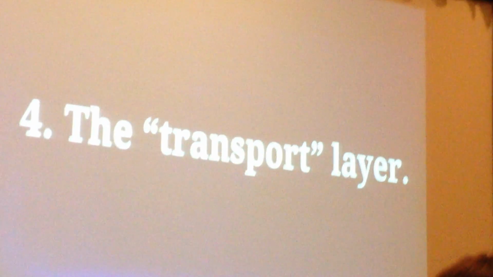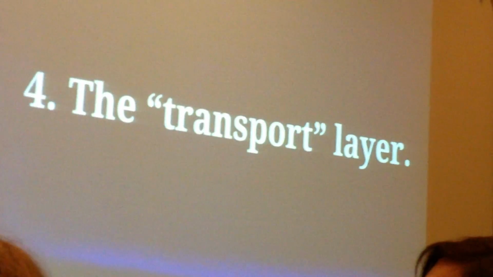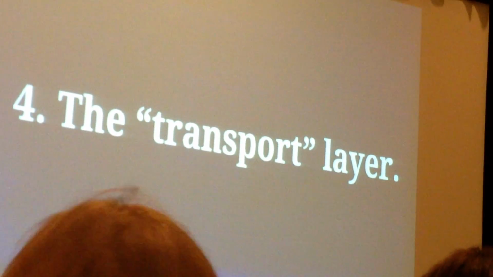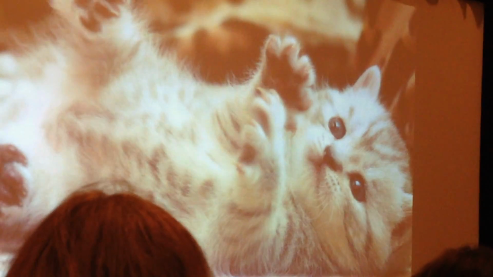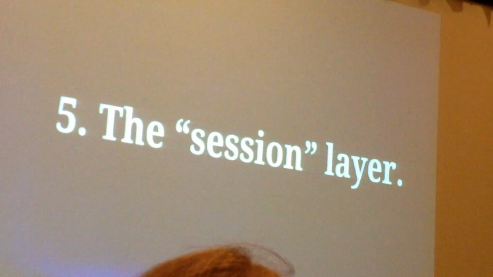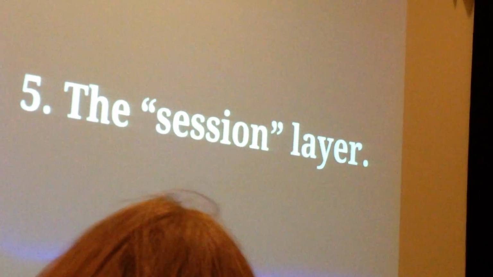The next layer we're moving to is layer 4, the transport layer. Here, we are concerned with the orderly reliability of delivery of packets between points on a network. This is where we speak TCP and UDP, which are the primary languages the computers on the internet speak to each other, and also kittens. Moving on to layer 5, the session layer. This layer is concerned with the opening, closing, and managing of sessions, which are semi-permanent dialogues between applications.